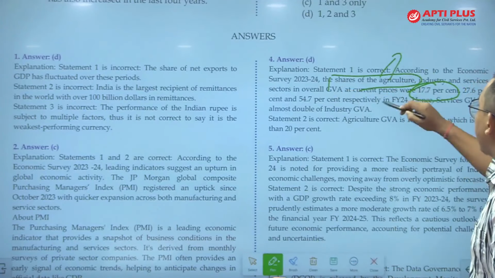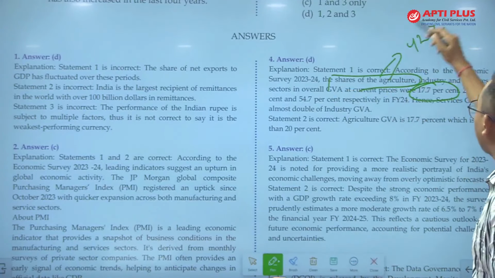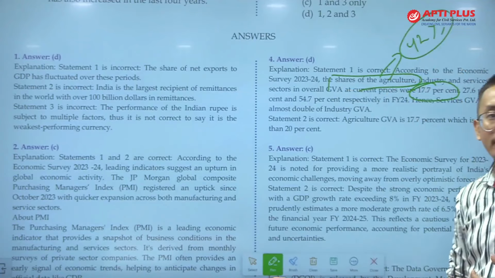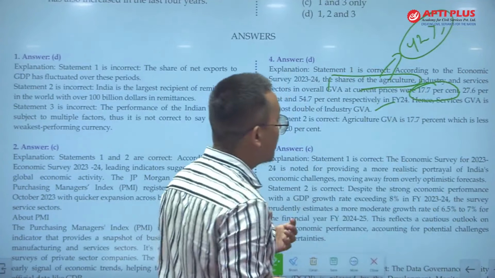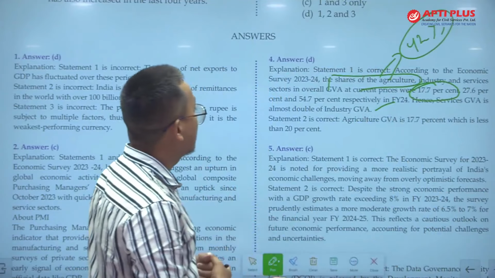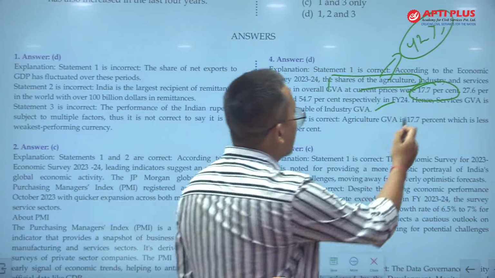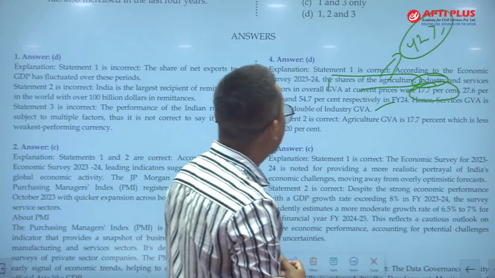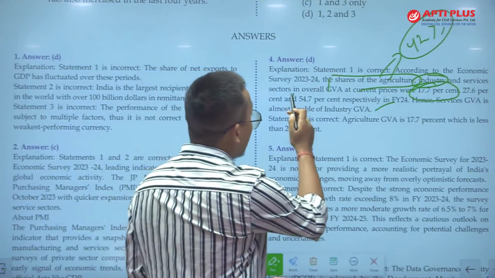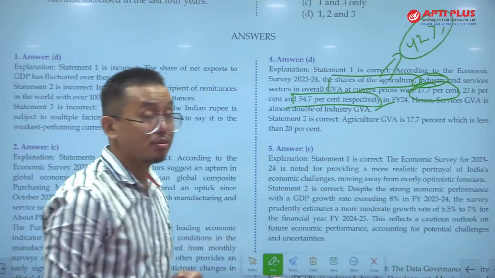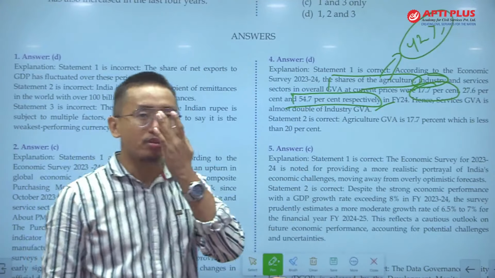Agriculture, despite employing more than 42% of the total workforce of India, contributes very little to the economy. And 27.6% is the contribution of industry, and the services sector has the highest contribution to GDP, which is 54.7%.